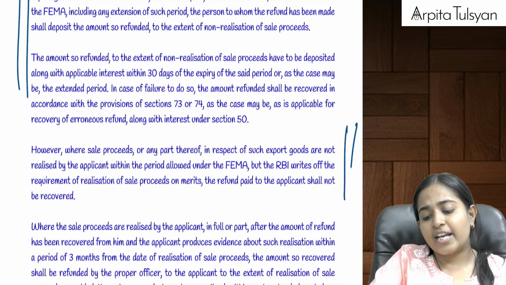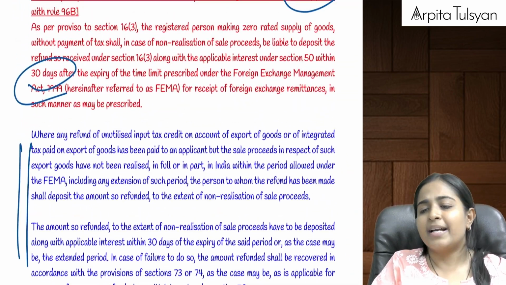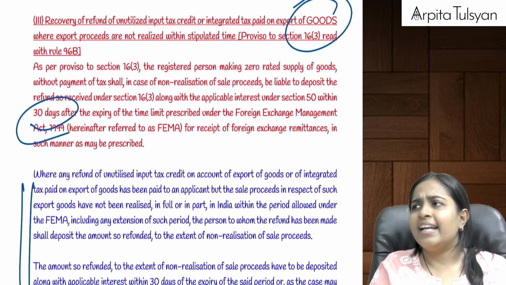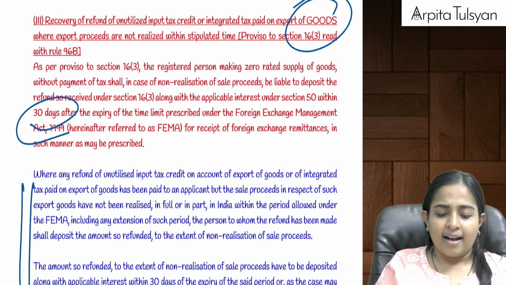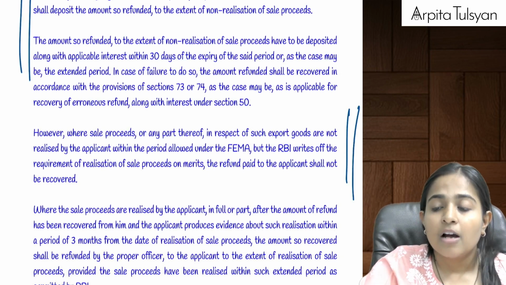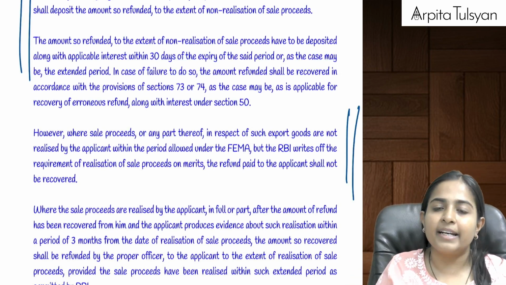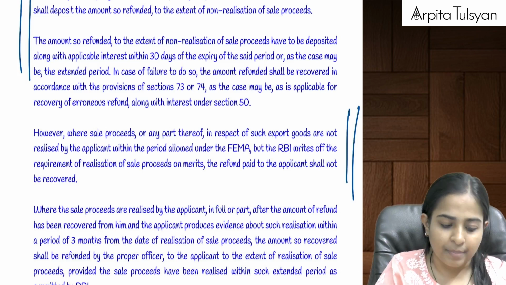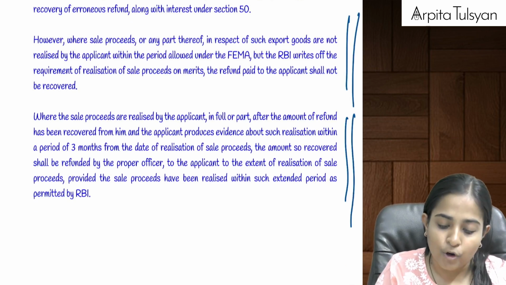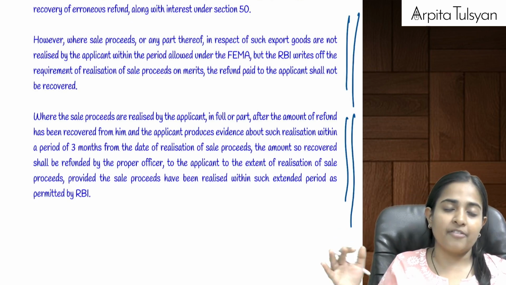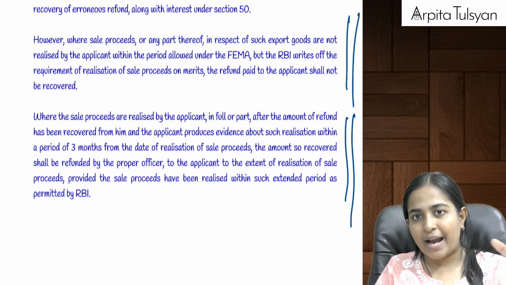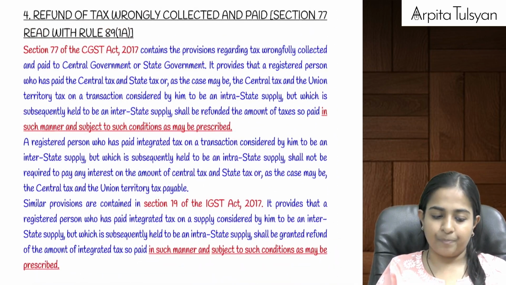In such cases, suppose RBI says that we will write off, meaning even if you don't realize that money from the other country, that's okay, then no need to pay the taxes to the government, and whatever amount of ITC has been refunded to you will not be recovered back from you. And later, suppose you realize that money from the other country on export of goods, after whatever is the FEMA time period, then if your refund was taken back by the government, it will be paid back to you.